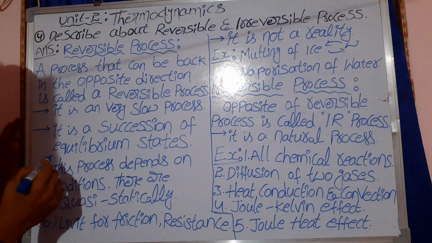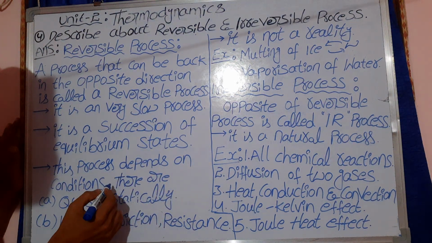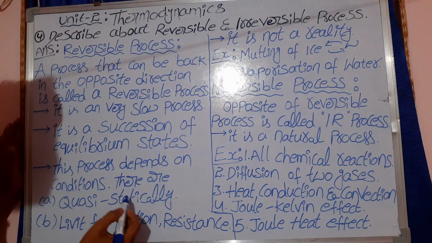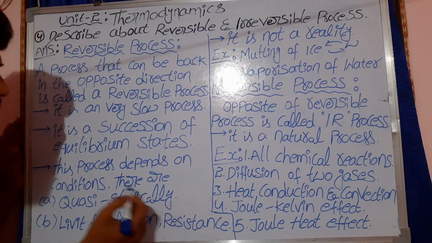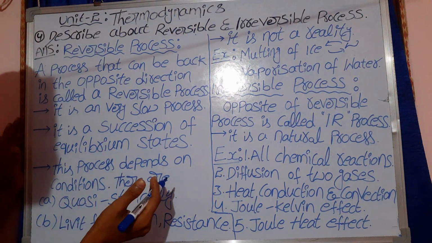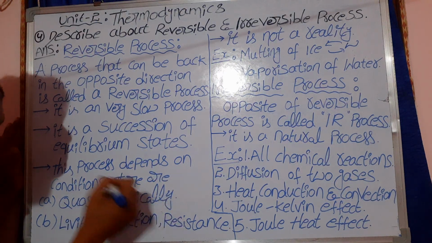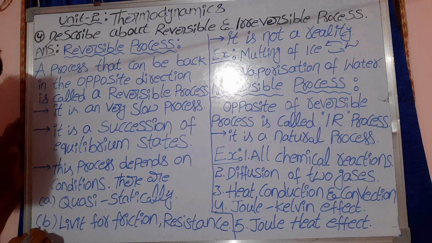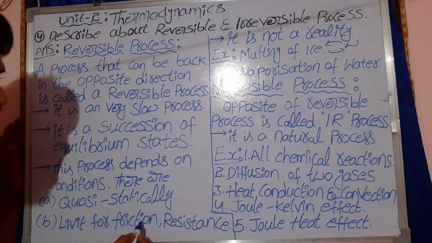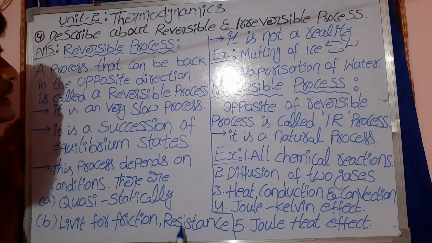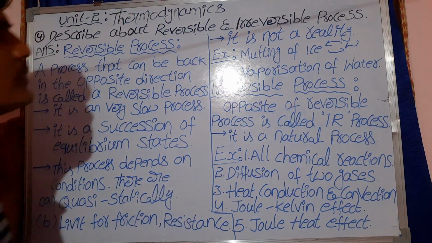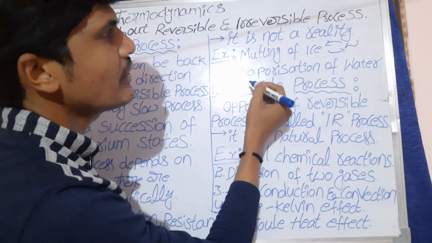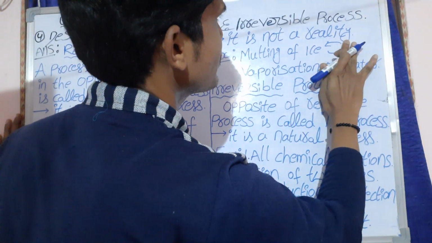Next, this process depends on conditions. It must be a quasi-static process, and it must be free of friction and resistance. Friction and resistance must be completely eliminated. For example, melting of ice and vaporization of water.